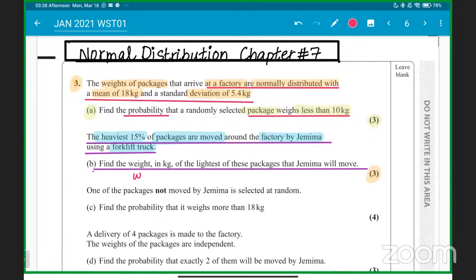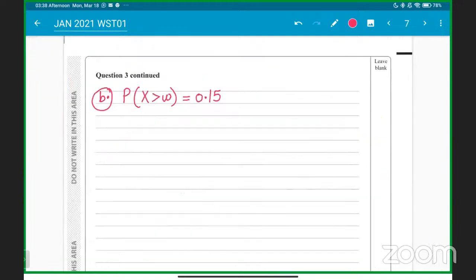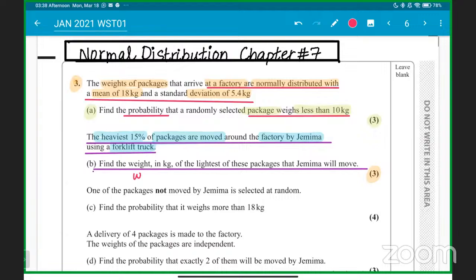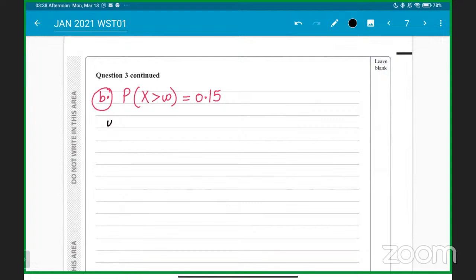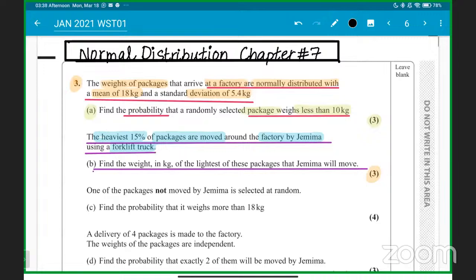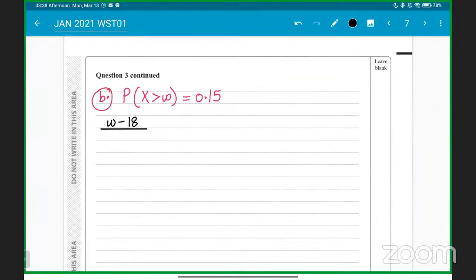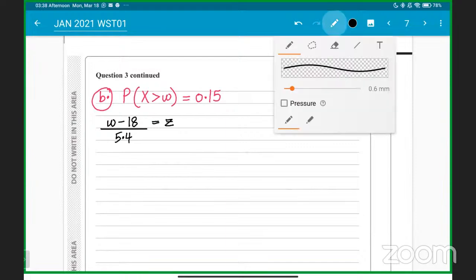Because the probability of X greater than W is 0.15, the probability is given, so we can find the value of W. Everything remains the same, because we already know W minus the mean. The mean value is 18 kgs, and we divide that by the standard deviation, which is 5.4 kgs. Here we'll just put the Z value, whatever it comes out to be. In this case you have to look at it the opposite way, okay students?